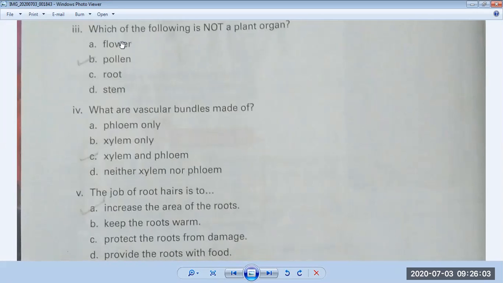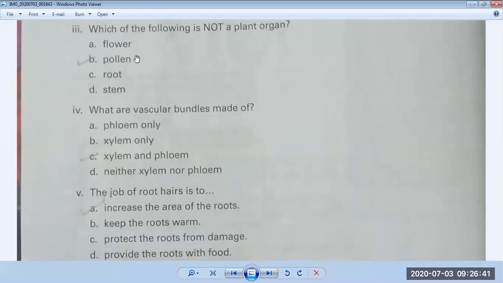Flower, this is a part of a plant. Root, this is also a part of a plant. Stem, this is also an organ of a plant. Which is not, these are pollens. We all know where pollens are produced. Today we have discussed the flower, and we also know that all flowers are the reproductive part of our plant, and they consist of both male and female parts. The male parts are called stamen, and the top part of the stamen is called anther.